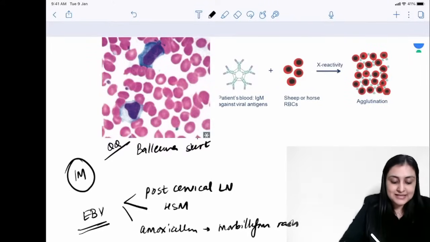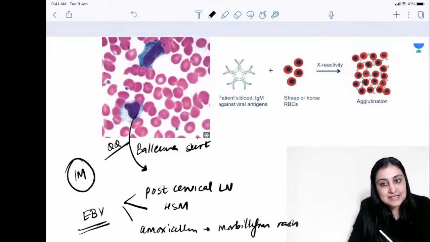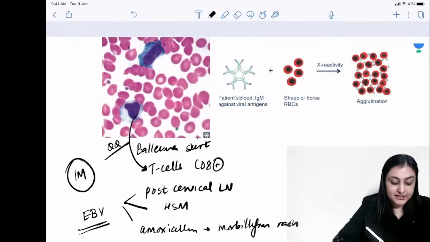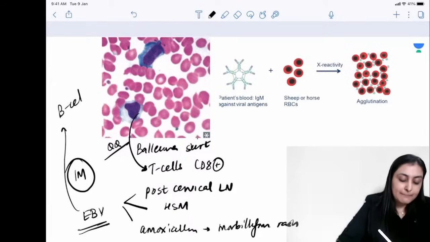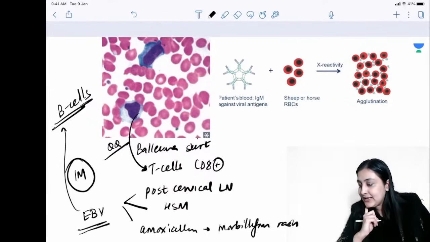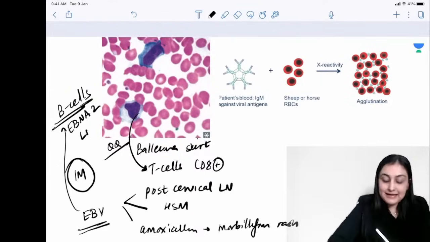So tell me, what are these cells? What lymphocytes are these? Are these B cells or are these T cells? These are actually T cells. These are CD8 cytotoxic T cells. But the irony is Epstein-Barr virus tends to affect the B cells, right? It tends to affect the B cells via what? Via the antigens which are EBNA2 and LMP1.